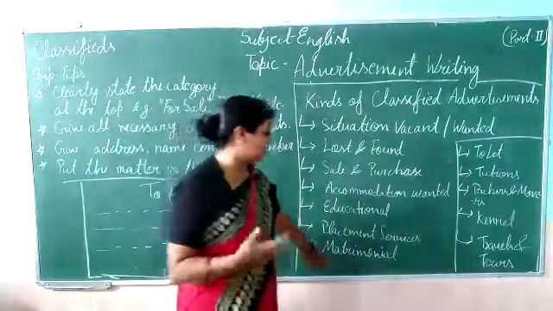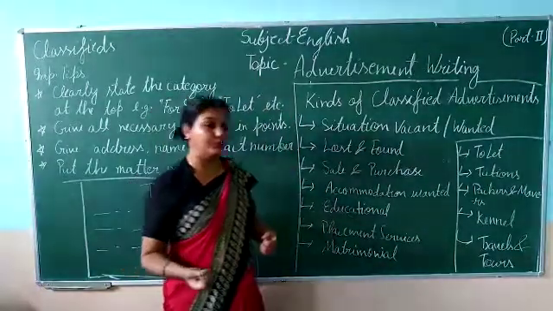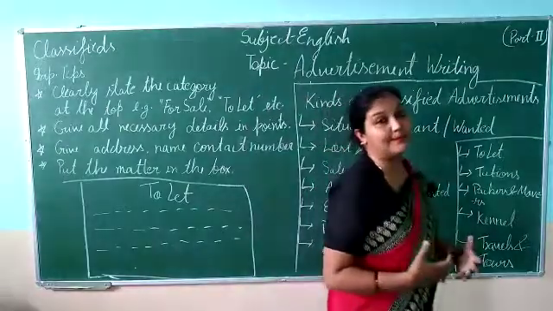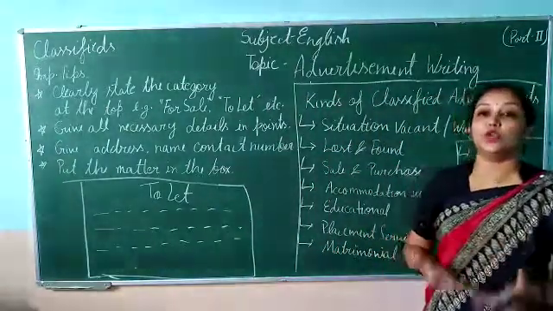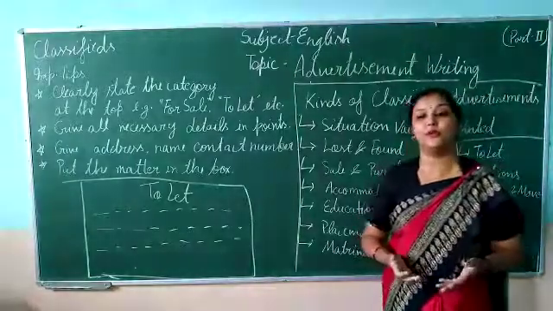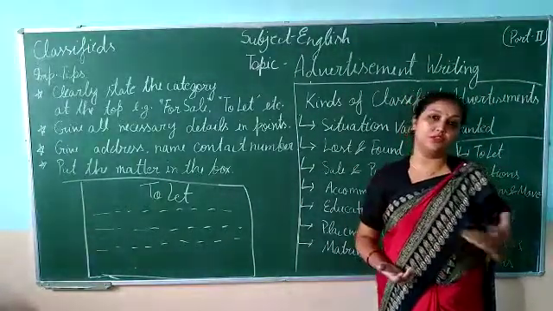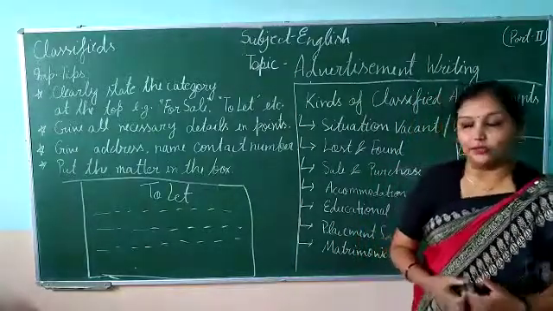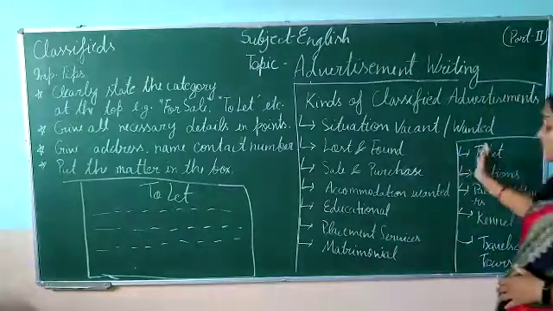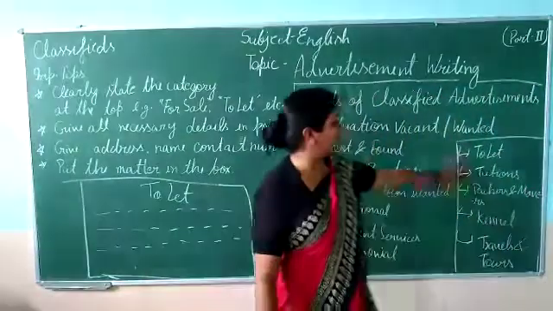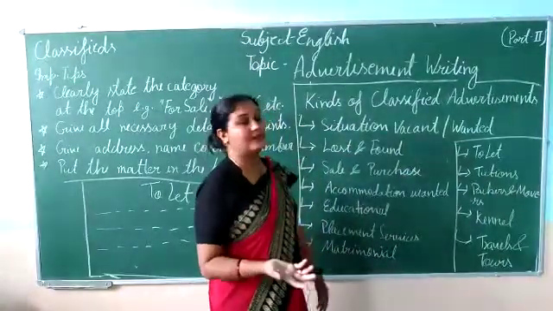Then we have matrimonial. We know matrimonial very well: we are looking for a bride or groom, and there we mention the match. What height the boy has, what complexion he has, how much salary he draws. These are very valuable points in the Indian matrimonial context. Then to let: we have some place that we want to give for rent or for business purposes.